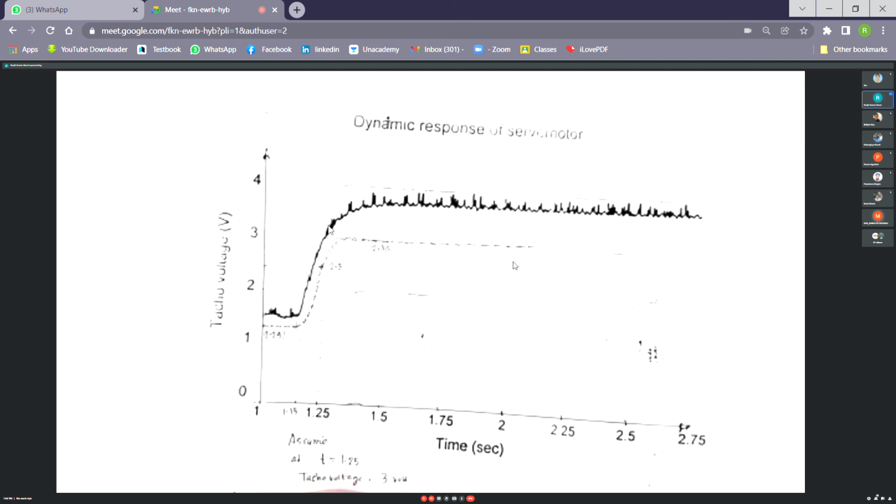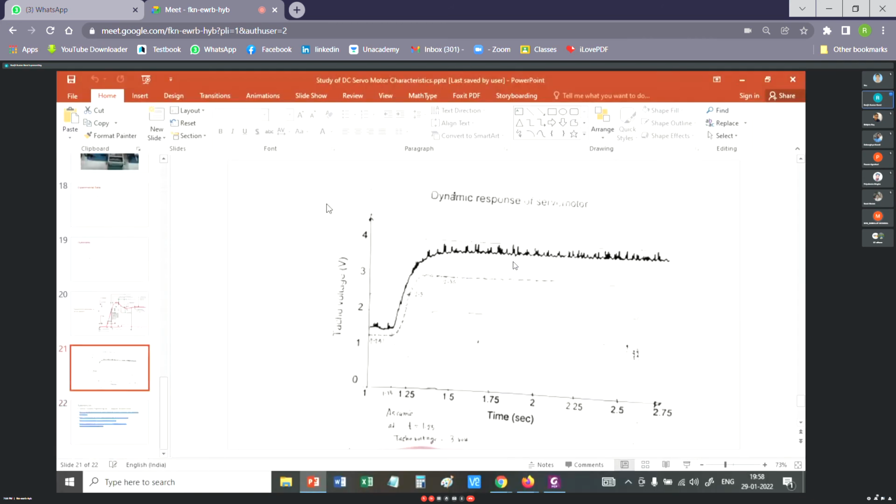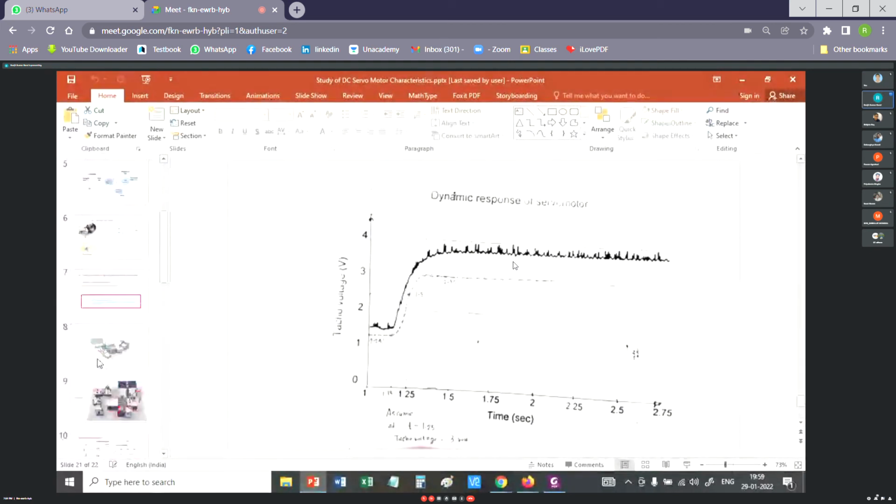Any doubt? Sir, how do we calculate the numerical value of the torque? Numerical value of what? Mechanical torque. Here I have calculated the torque using the table.